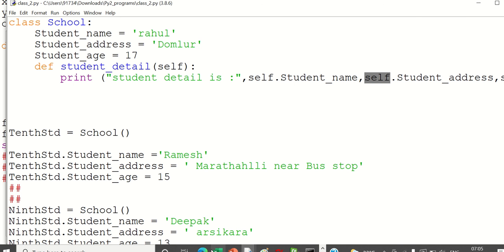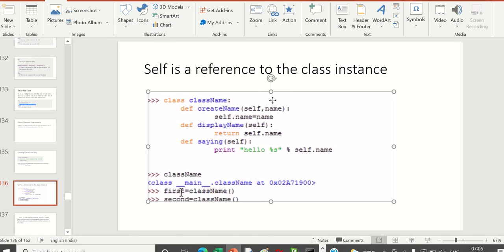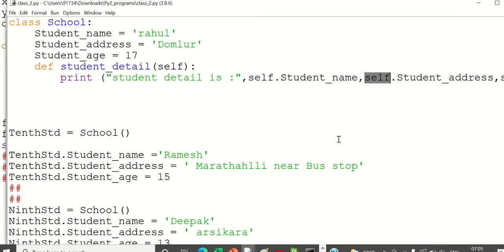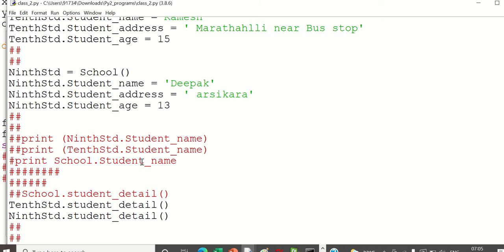So what is the definition now? Again we will see. Self is a reference to the class instance. So that is how this self will work. It will act like a reference. Temporarily it will be 10 standard. Temporarily it will be 9 standard. How will it change itself? Whoever is calling it, it will become that. It is a flexible thing.